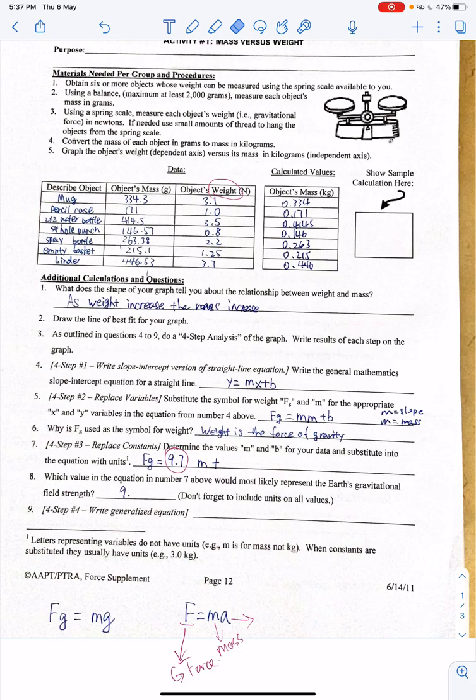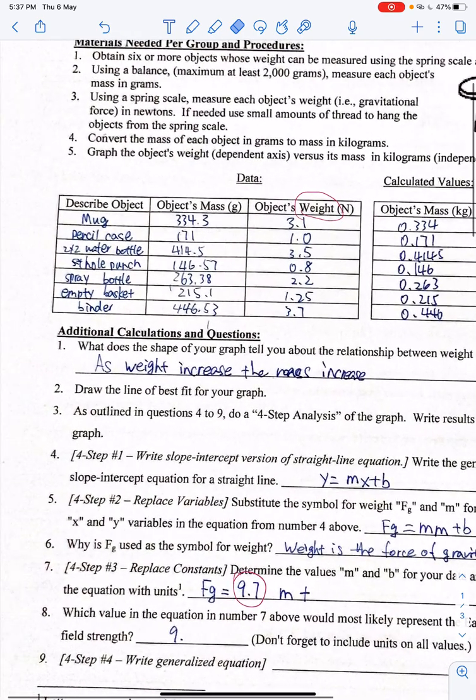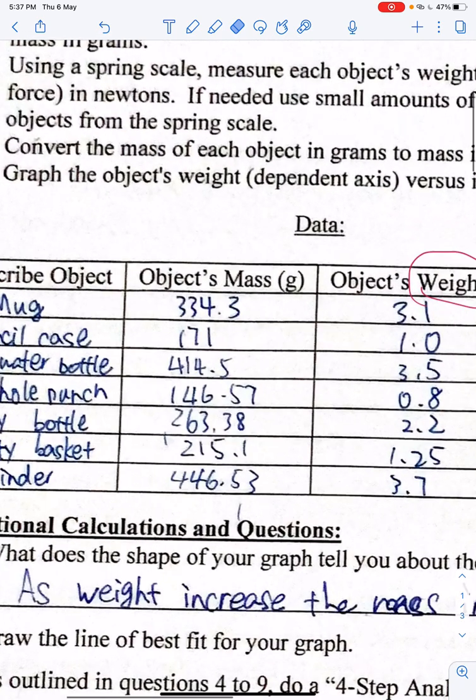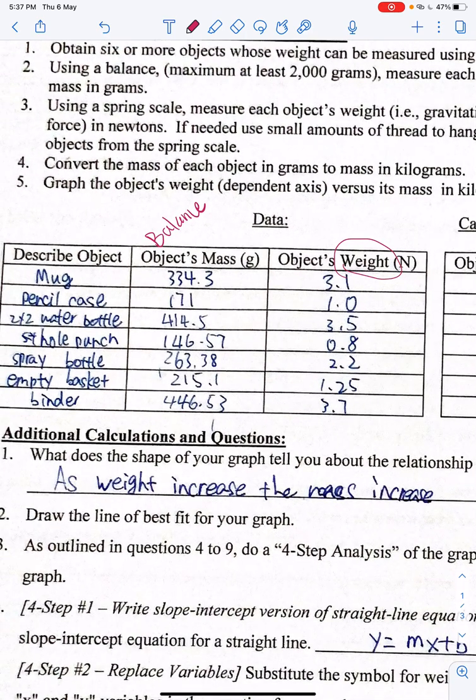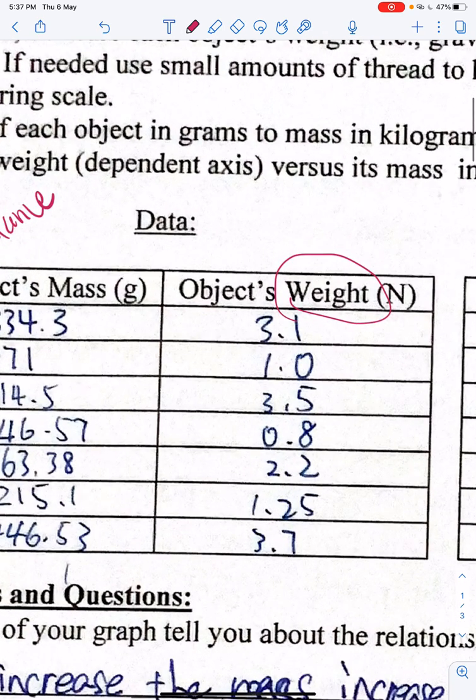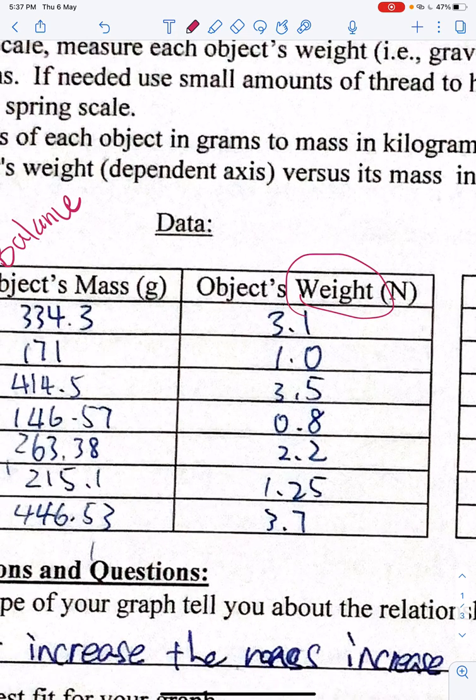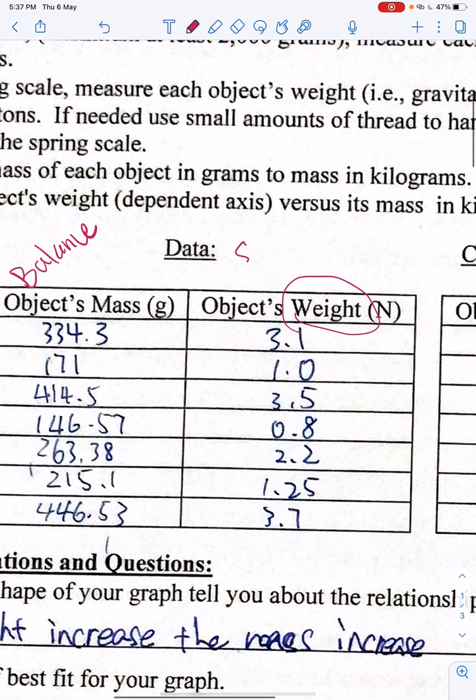Okay, so in this experiment, what it does is record different objects with their mass and weight. Mass we use a balance to measure. But weight we can use a spring force measurement.